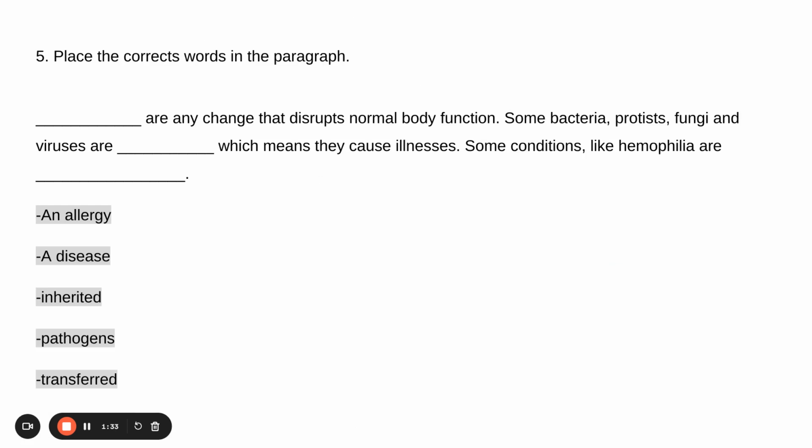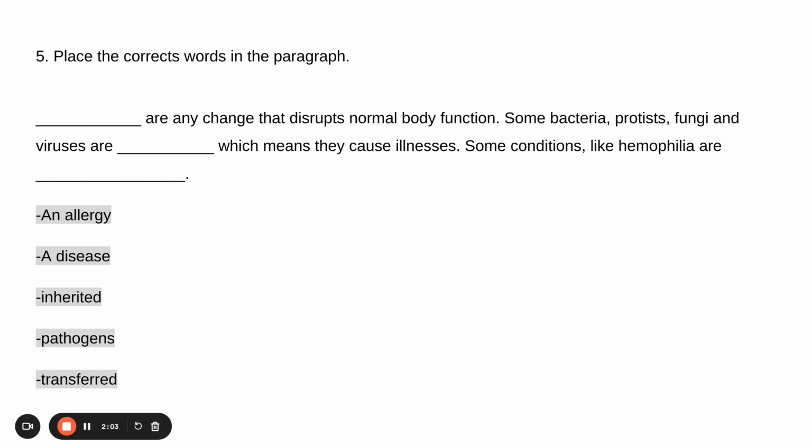Number 5, place the correct words in the paragraph. So questions like this that you may encounter, make sure that you go back and read them once you have included your chosen words. So here it is. Blank are any change that disrupts normal body function. Some bacteria, protists, fungi, and viruses are these, which means they cause illnesses.